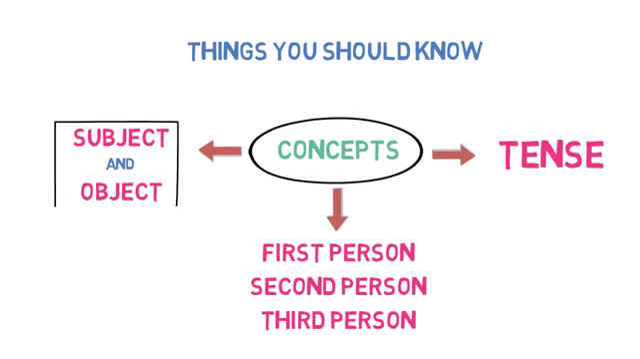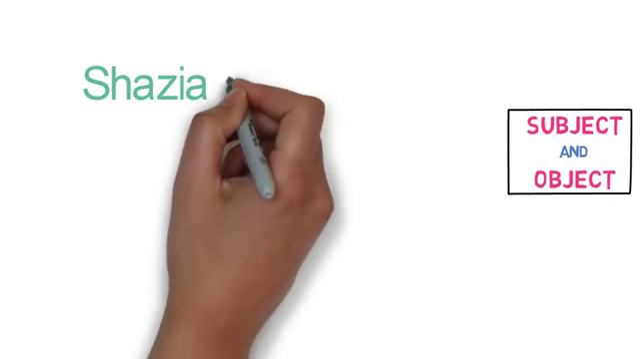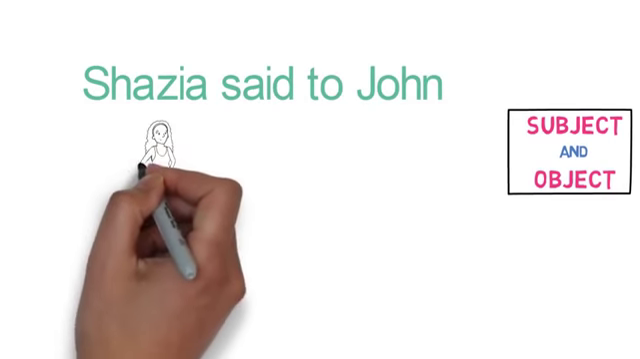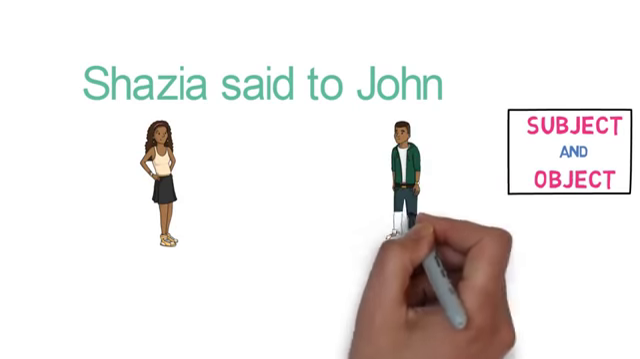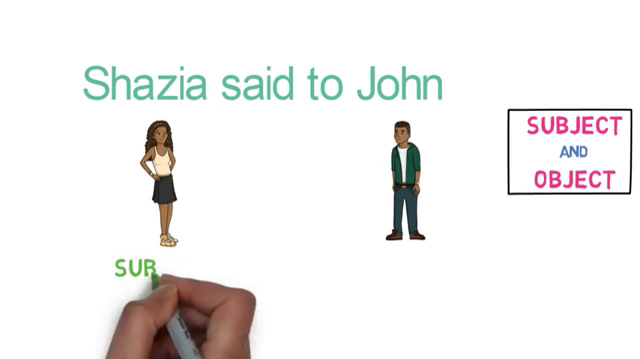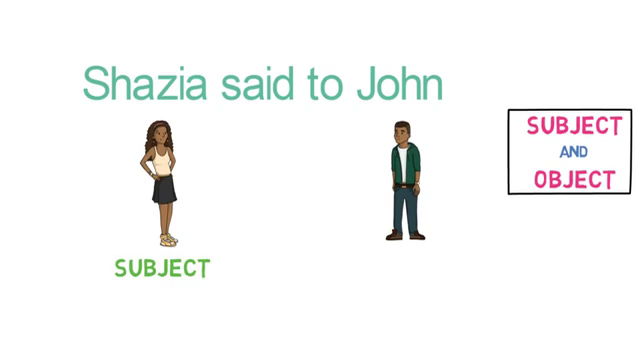So what is the subject and object in the sentence? We will understand it with an example. In the sentence, Sazia said to John, Sazia is the person doing the action and John is the person receiving the action. The person doing the action is the subject and the person at the receiving end is the object. Please keep that in mind.